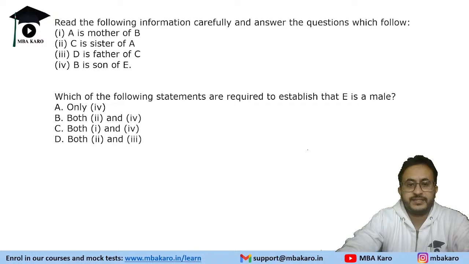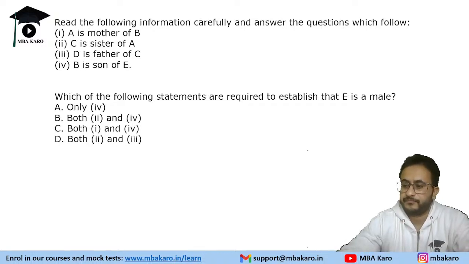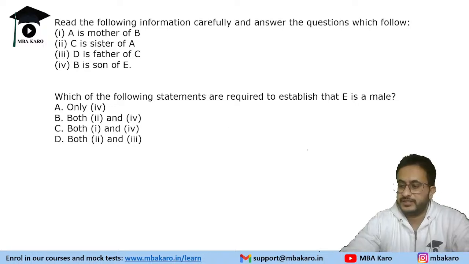Okay, so this is a question on blood relation. So we are given that there are four statements given to us. We need to tell which of the following statements are required to establish that E is a male. So E is a male. You need to tell that which of these statements will help us determine that E is a male.